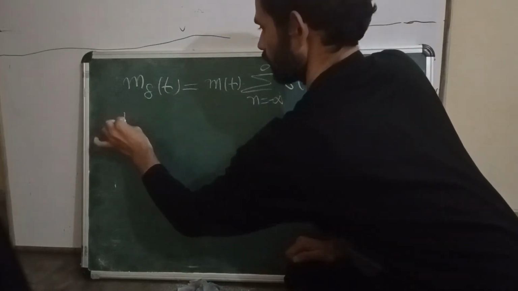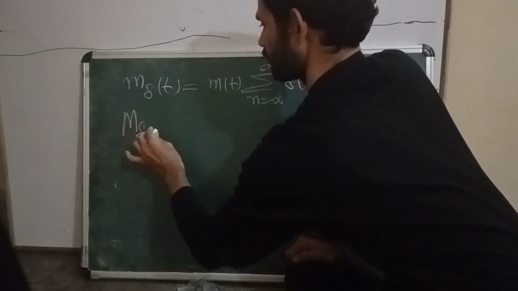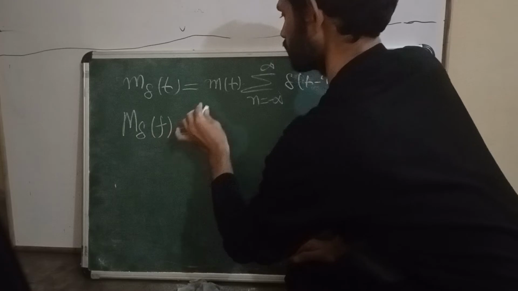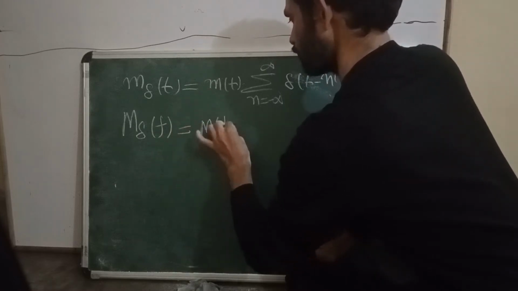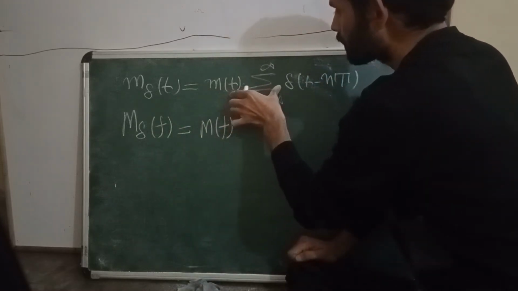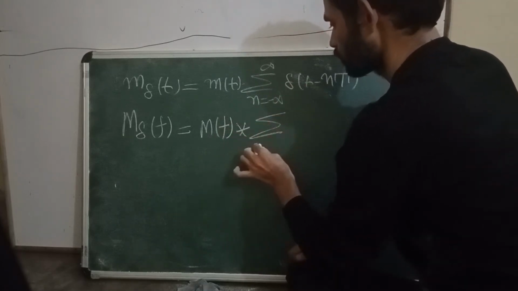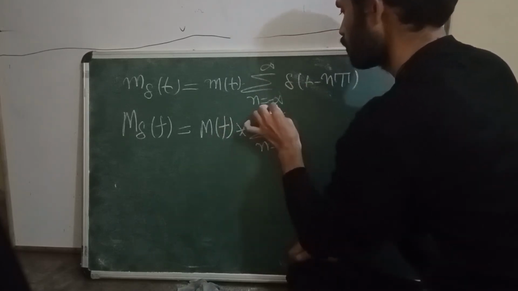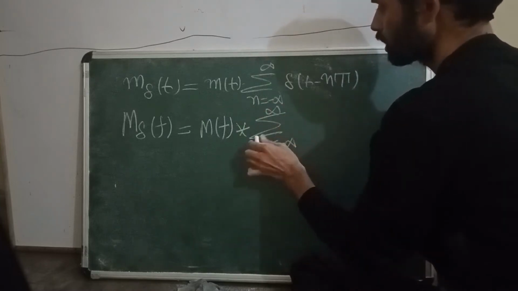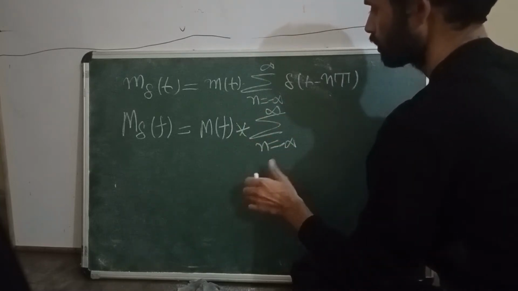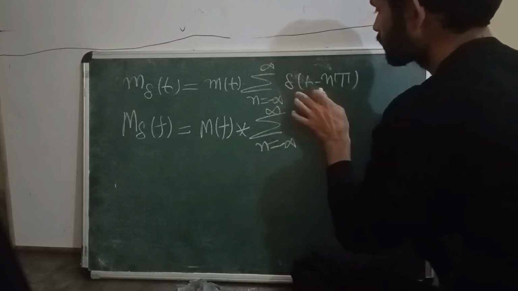So this is m delta of f, which is equal to m of f convolved with the transform of the impulse train, since multiplication in the time domain corresponds to convolution in the frequency domain. The summation is from n equals minus infinity to plus infinity.